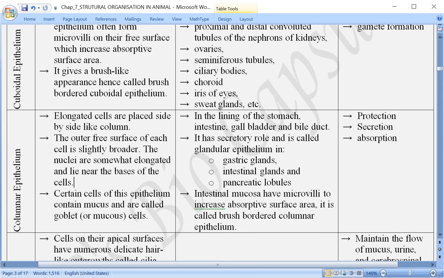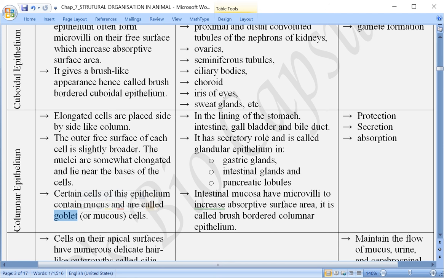And some cells are responsible for production of mucus. So they are called mucus cells or otherwise goblet cells. A specific name has been given: goblet cells. If you remember, you have learnt about the digestive system.